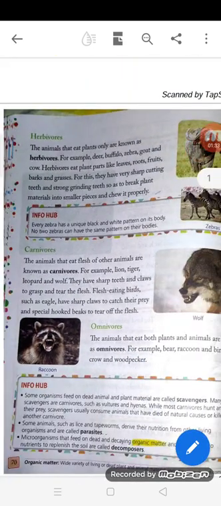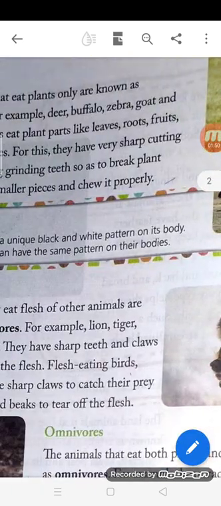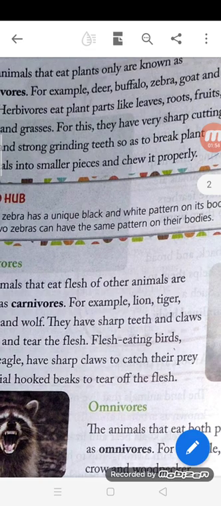Info hub. Every zebra has a unique black and white pattern on its body, but no two zebras can have the same pattern on their bodies. Though they have black and white patterns on their bodies, no two zebras' patterns are the same.